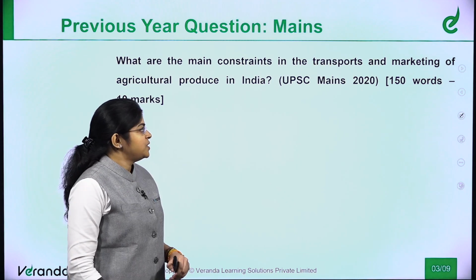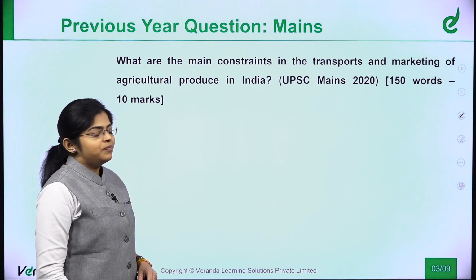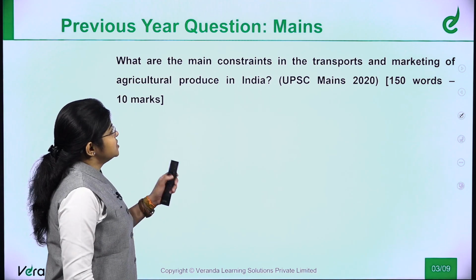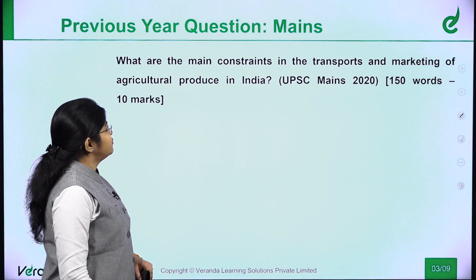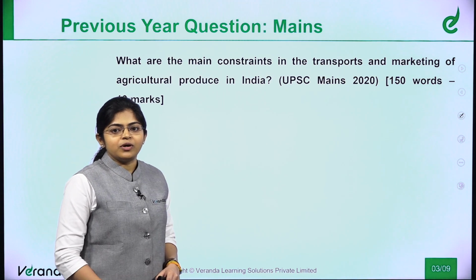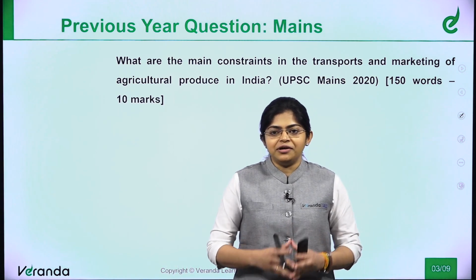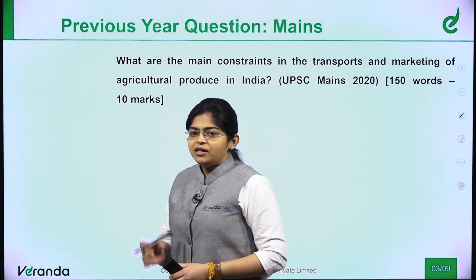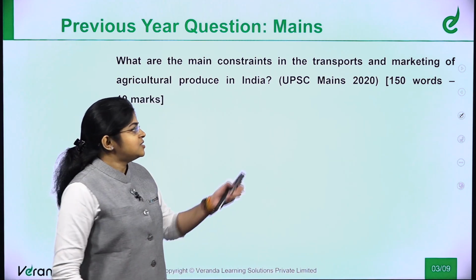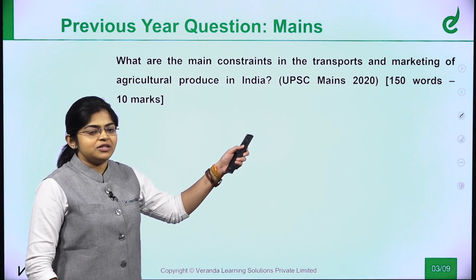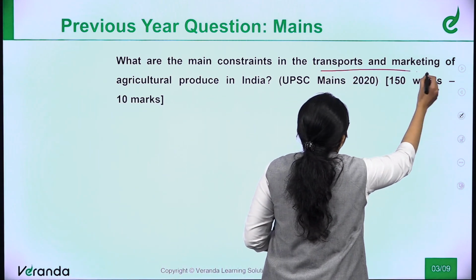Consider this question which has been asked in mains 2020. The topic is, what are the main constraints in the transport and marketing of agriculture produce in India? So this question has been directly asked from the main syllabus that I have seen earlier. You would have noticed there is a direct term under agriculture, that is transport and marketing of agriculture, isn't it? So the question has been directly asked from that.